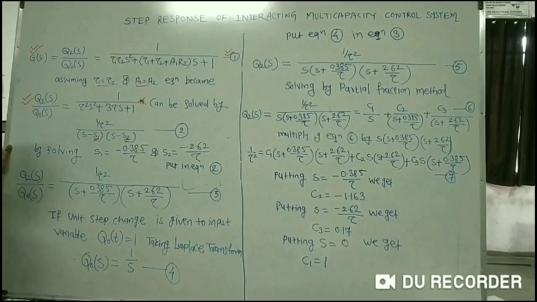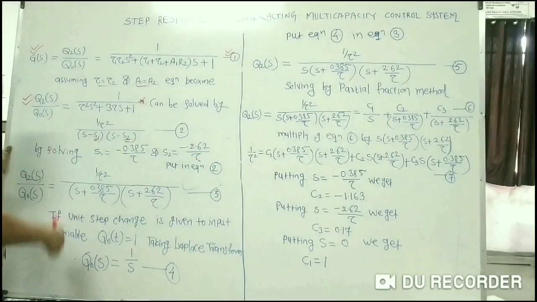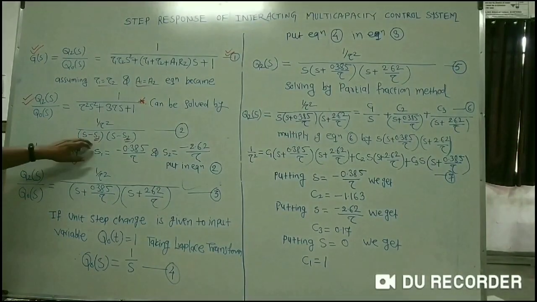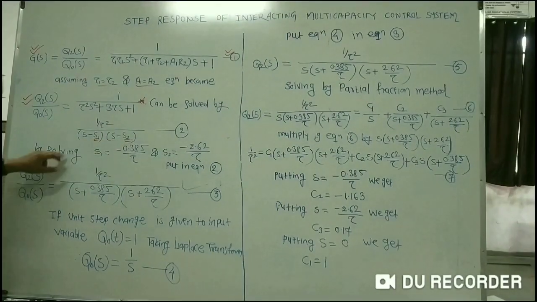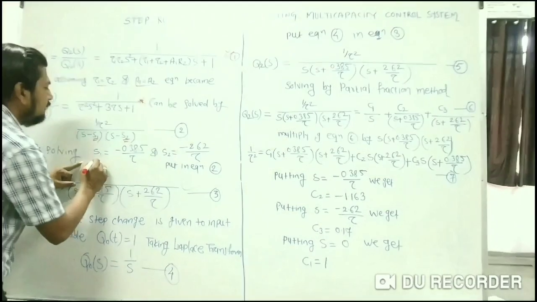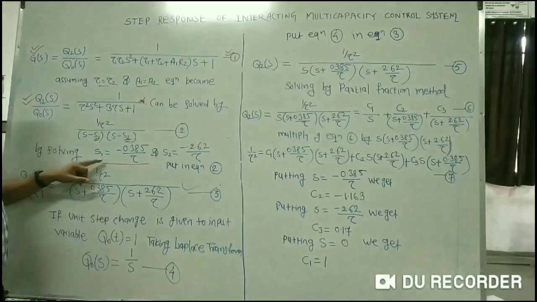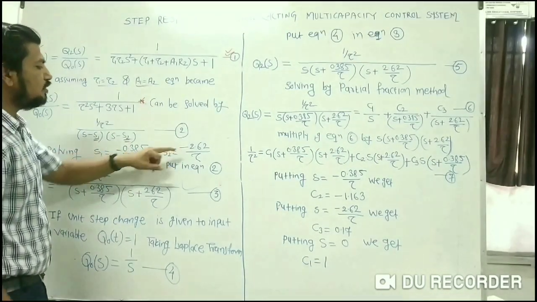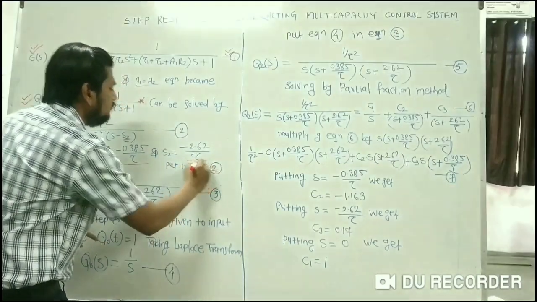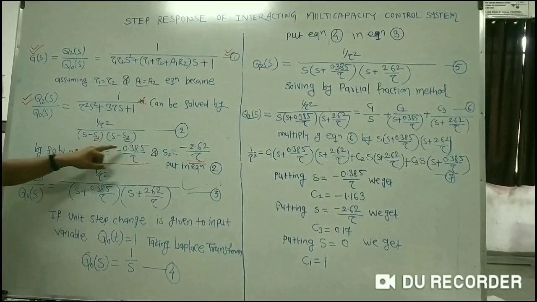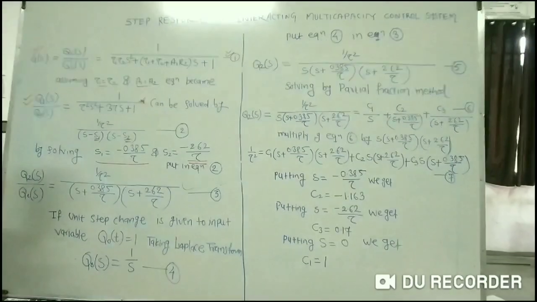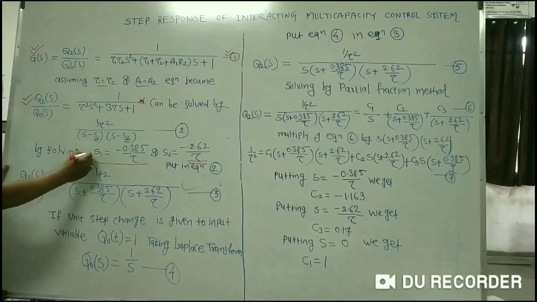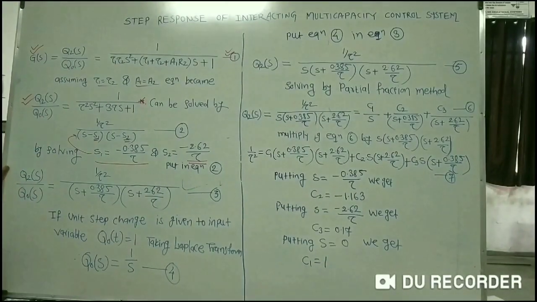You can calculate the values of s1 and s2, and when I calculate them by solving this particular equation, you will get s1 equal to minus 0.385 divided by tau and s2 equal to minus 2.62 divided by tau. This is the value of s1 and this is the value of s2. So let us put the values of s1 and s2 in equation number 2. What will you get?